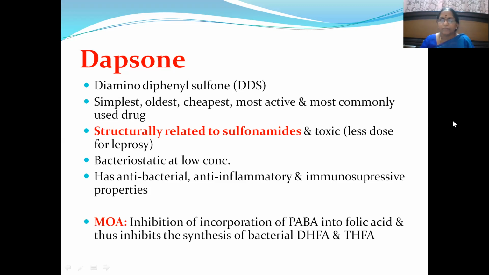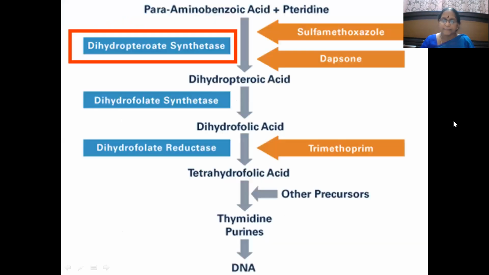How does it act? Like the other sulfa drugs. The mechanism of action of dapsone is inhibition of incorporation of para-aminobenzoic acid into folic acid, and thus it inhibits the synthesis of bacterial dihydrofolic acid and tetrahydrofolic acid, which are useful for the formation of nucleic acids. In this picture, para-aminobenzoic acid is not getting incorporated because dihydropteroate synthetase is blocked by dapsone.